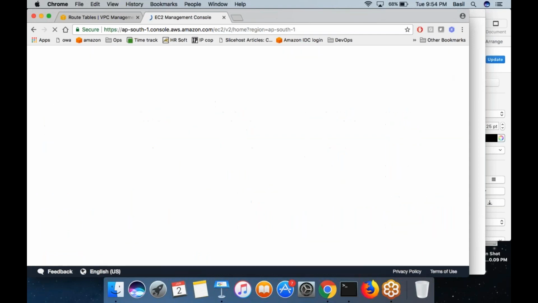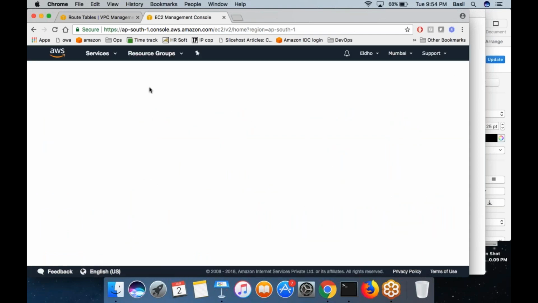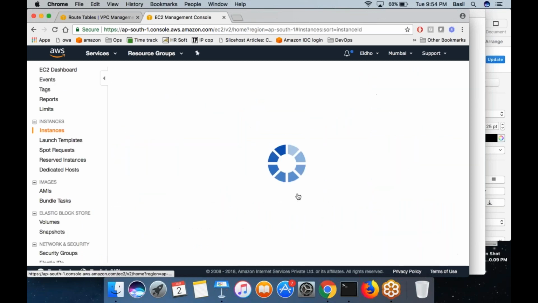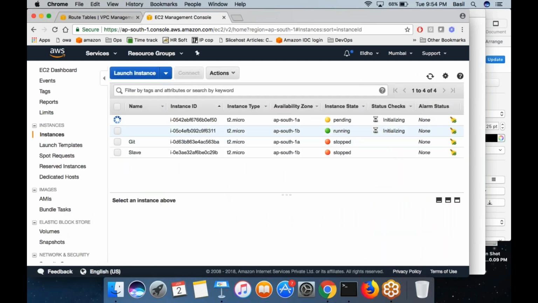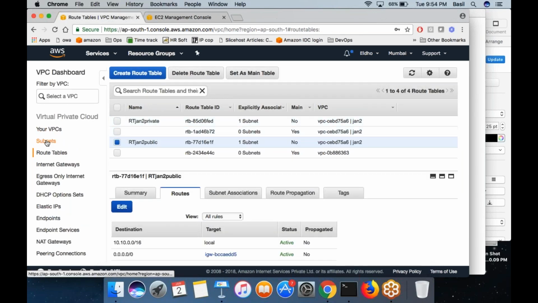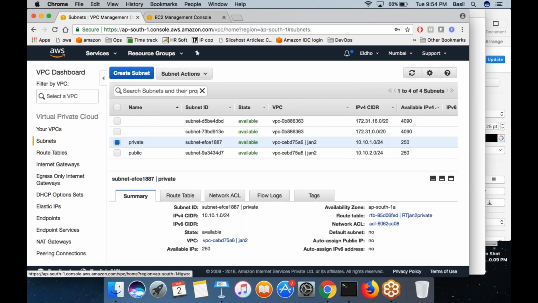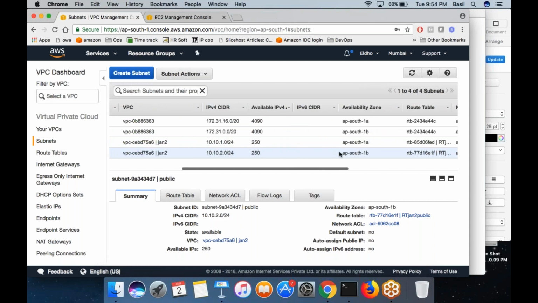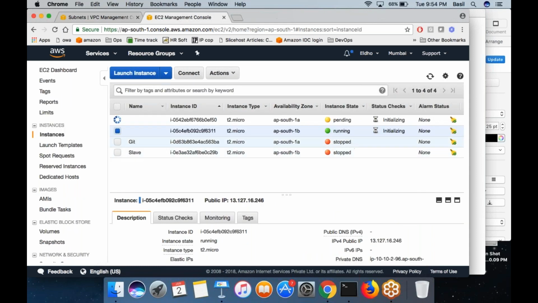Okay, great. So I have one machine in the public subnet, one machine in the private subnet. 1B is my public subnet, right? So this is the machine in the public subnet. Let me call the machine public. This is my private machine.